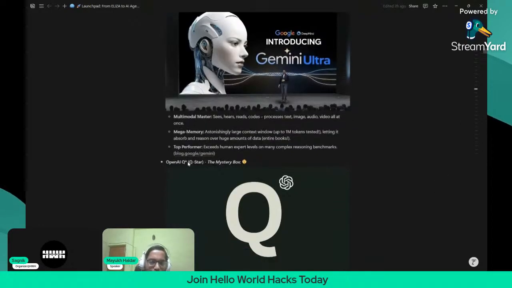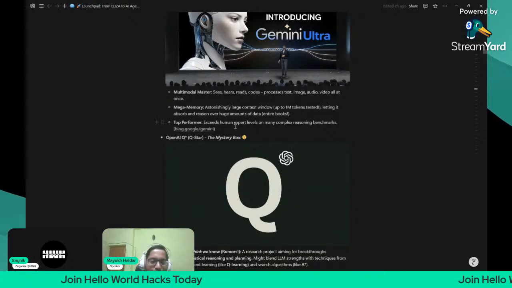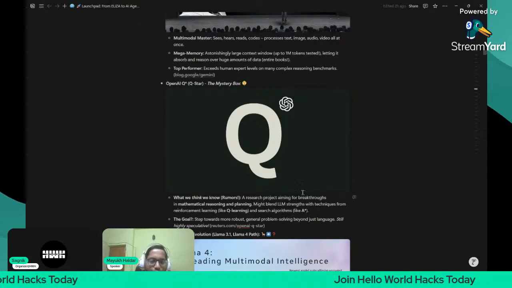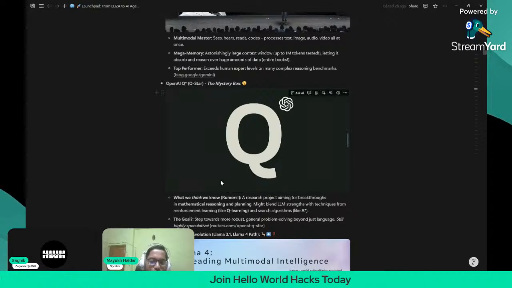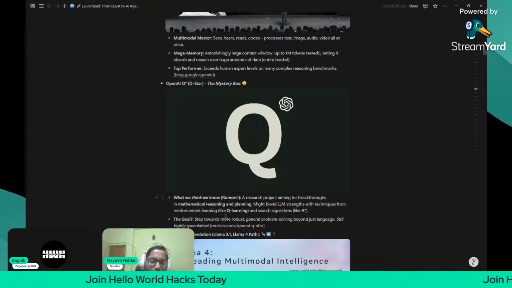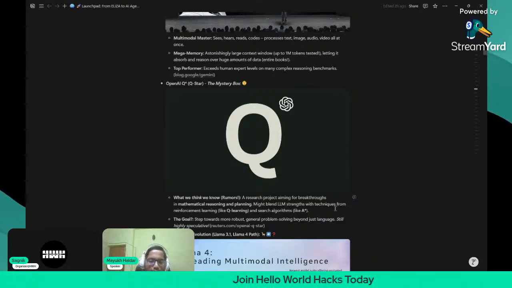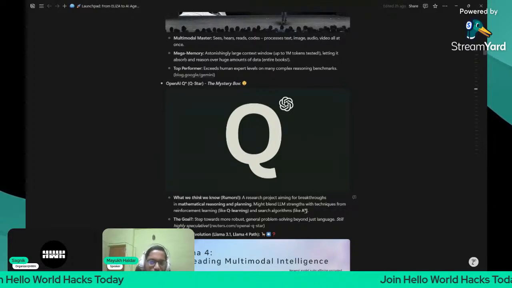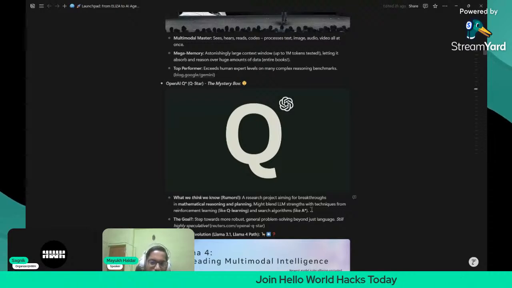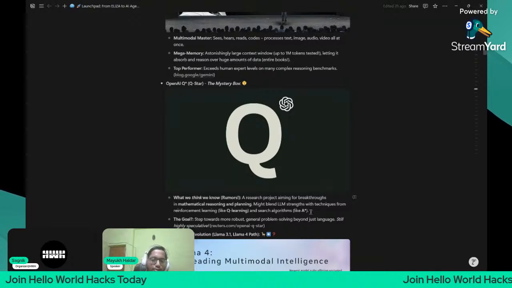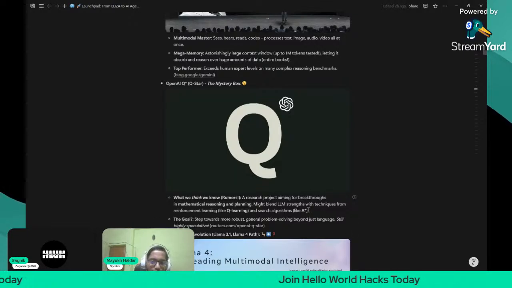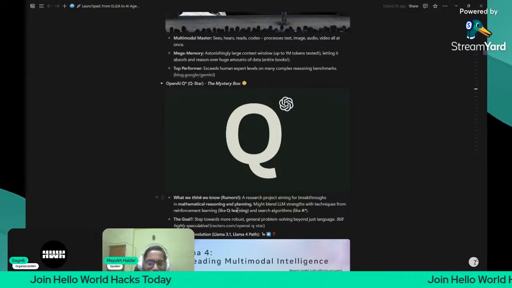Then there is one speculation: the OpenAI Q Star model, or the Q Star project, to be more precise. Now, what is this Q Star? You can study it from here, but for your simple understanding, it works like reinforcement learning, like Q learning, and search algorithms which you have already studied, like A star. We have already studied it because in our third year we had one subject in AI and algorithms in our college semester, and in that semester we learned about A star. So actually Q star means Q learning and A star. That's why I told you. No worries. That was about Q star.